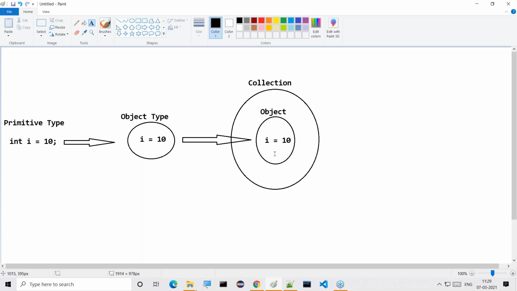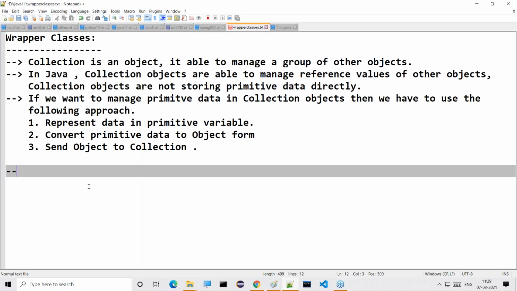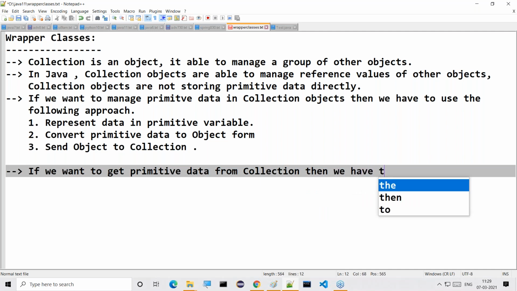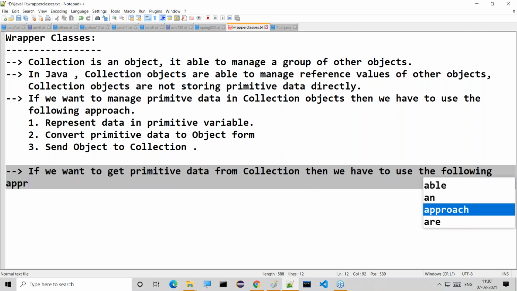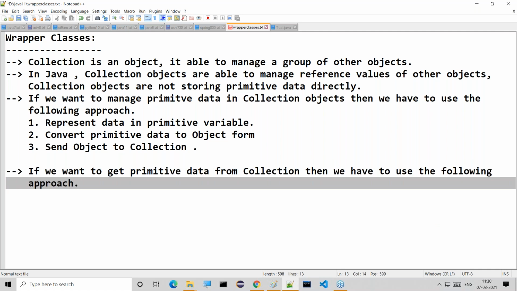After storing this primitive data inside the collection, I want to read that primitive data outside of the collection. I want to get this primitive data outside of the collection. Then what is the process? Understand this clearly. If you want to get primitive data from the collection, then we have to use the following approach. Right, now observe this clearly.